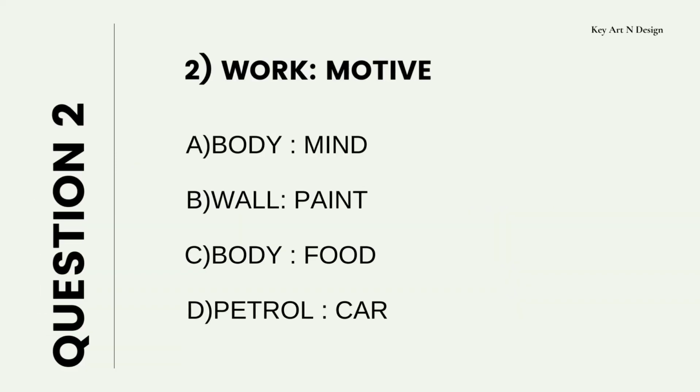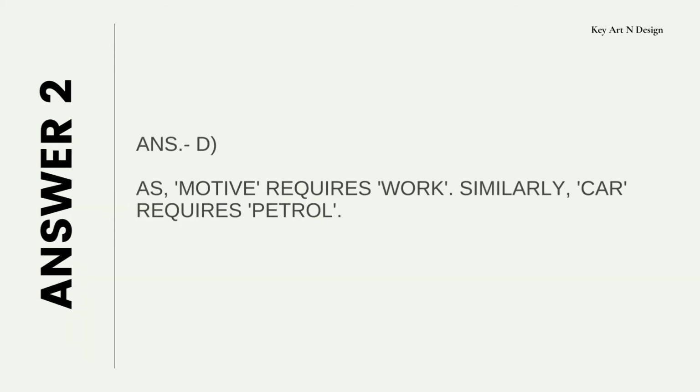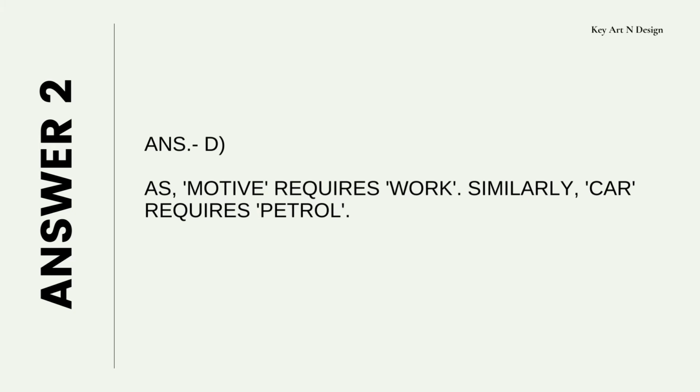Similarly, roadside is called footpath. Question 2. If work is to motive, then which is correct? A. Body is to mind. B. Wall is to paint. C. Body is to food. D. Petrol is to car. Answer is D, as motive requires work. Similarly, car requires petrol.